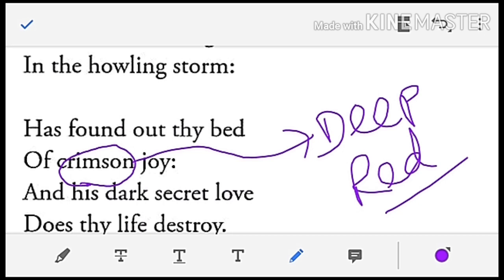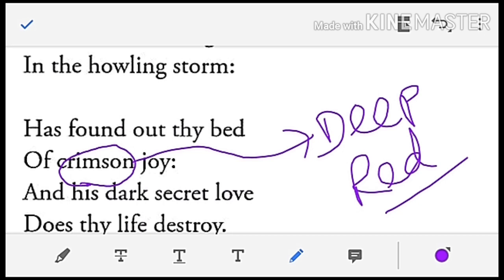Why has the word joy been used? Really, was the crimson joy, or was the joy crimson? Here the joy has been used only to convey how enthusiastic the worm was, how enthusiastic the worm was to bring the destruction of the deep red petals of the rose.